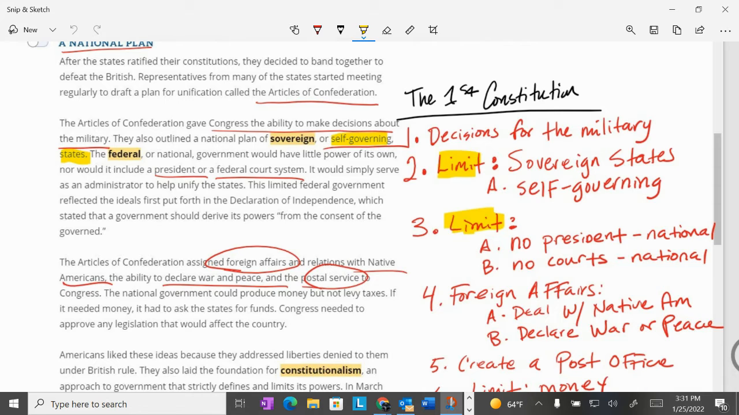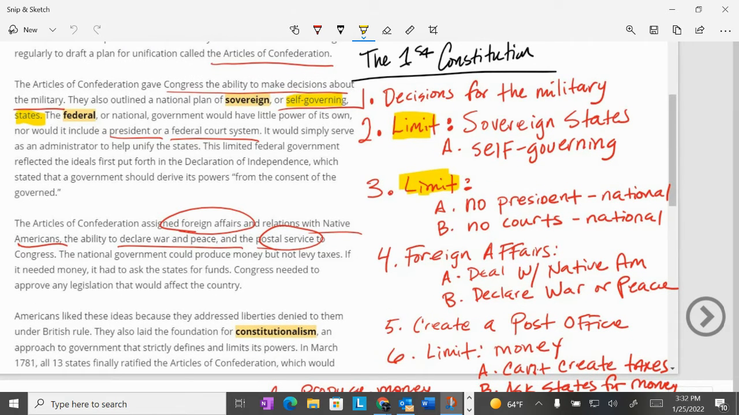Number two, and I consider this a limit, the states kept their sovereignty. They kept their own power to govern themselves. Okay. So they told the national government, you cannot really tell us or govern us for us. We will govern ourselves. Number three, another limit. Okay. They decided not to elect a president and not to have national courts. So, it doesn't mean that the states didn't have their own court system. They just didn't want a national court system because they felt that it would be abused and that power would be abused.